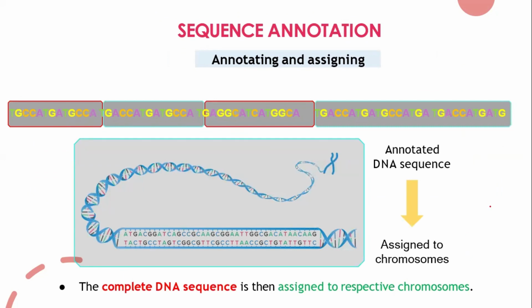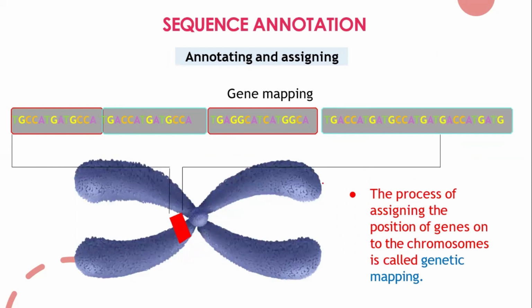Once you do that, you will assign which particular region this DNA belongs to. You will assign that to a chromosome. That's how you will do it for the entire chromosome sequence. Not only that, in that sequence, where this small fragment is present, you will also do that. That we call gene mapping. The process of assigning the position of genes in a particular chromosome is called gene mapping. Suppose on my second chromosome, at this region, my hair color is present.